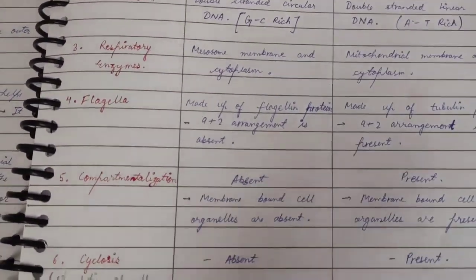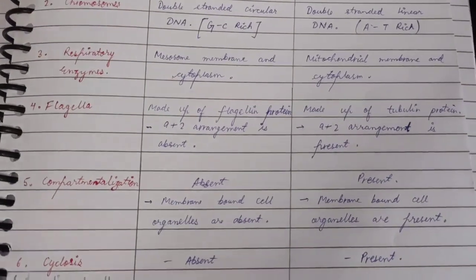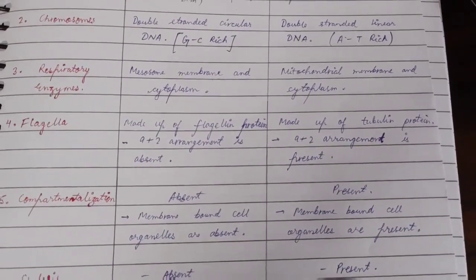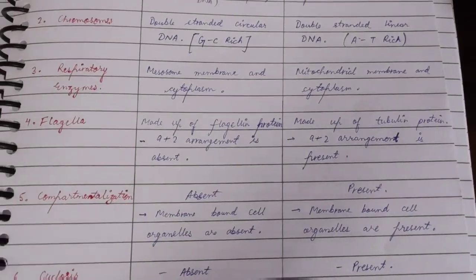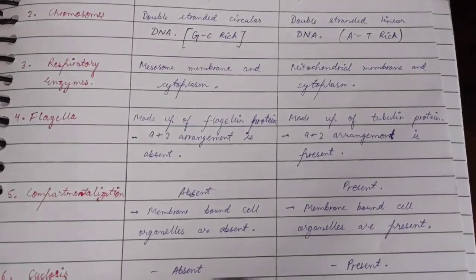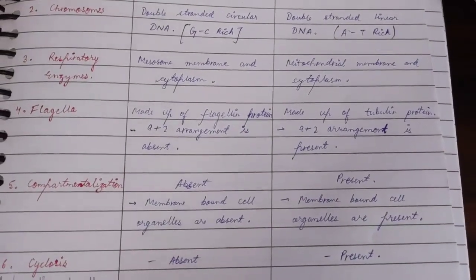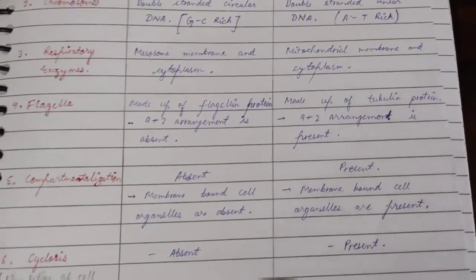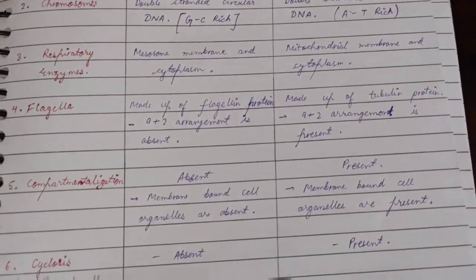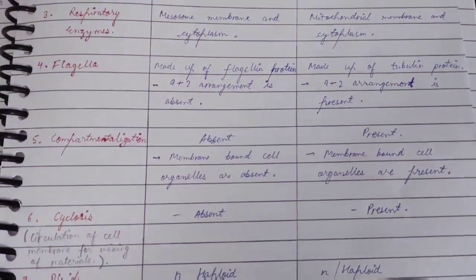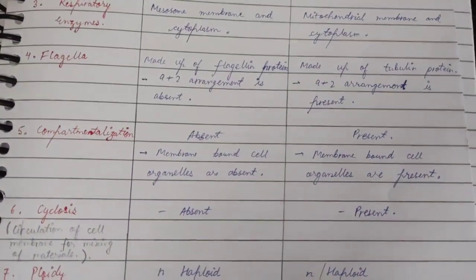The fourth difference is flagella. Flagella is made up of flagellin protein in prokaryotic cells and of tubulin protein in eukaryotic cells. The 9+2 arrangement is absent in prokaryotic cells and present in eukaryotic cells. I will let you know in detail about the 9+2 arrangement present in eukaryotic cells. The next difference is compartmentalization.